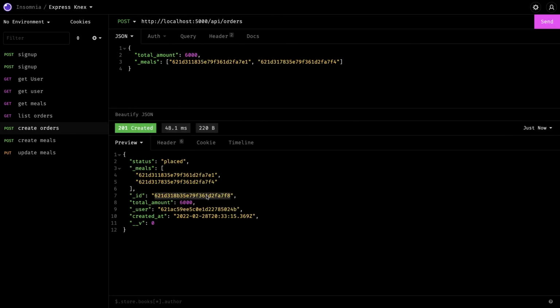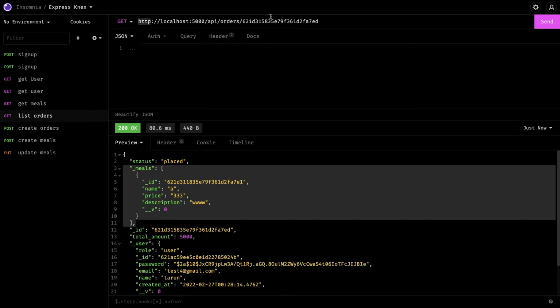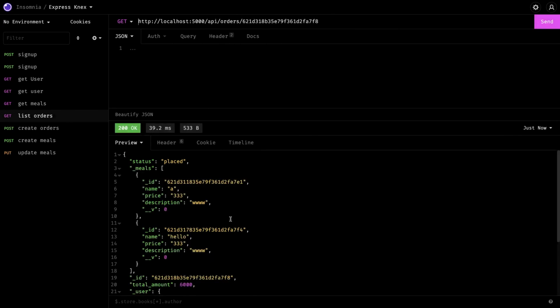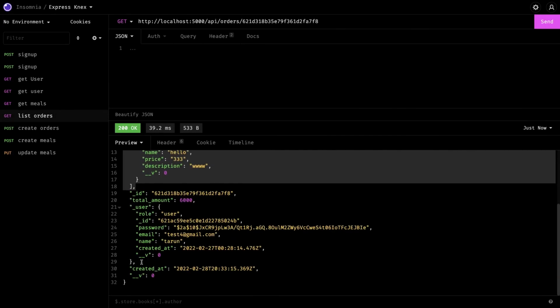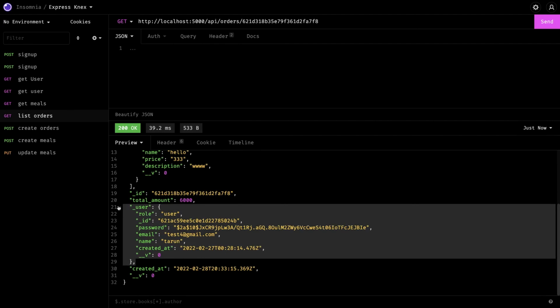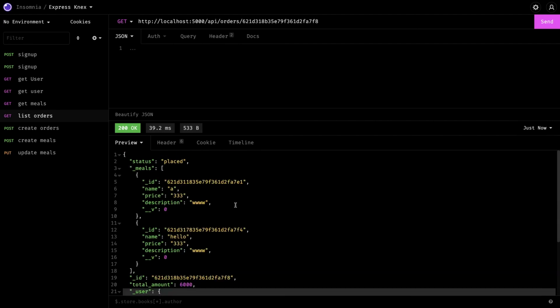Okay, this is updated. Now I can get the list of all the orders and give me this particular order. So this order contains two different meals. You can see now this is showing two different meals, and this is the owner, the order creator, right? So this is how we can actually associate the relationships.